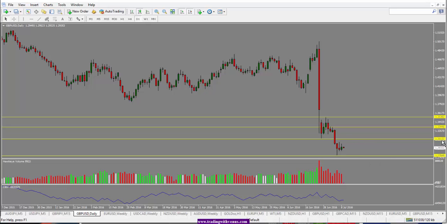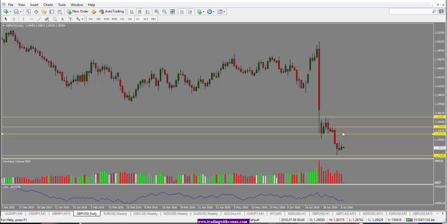So in terms of some of the levels to watch out for here, 1.31 level, this 1.3100 level would be a good potential sell level. If the price stays below this 1.3100 level and we get a reversal pattern, this could give us a selling opportunity. And further up into this 1.3200 level, we could see the price come and reject at this level. If we get a deeper pullback here, 1.3200 level is another good level where we could look for a potential selling opportunity. Overall, I am bearish on British pound.